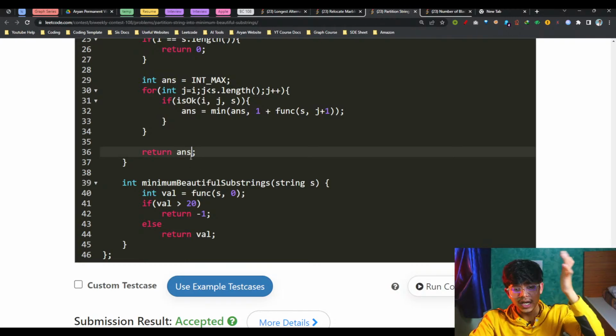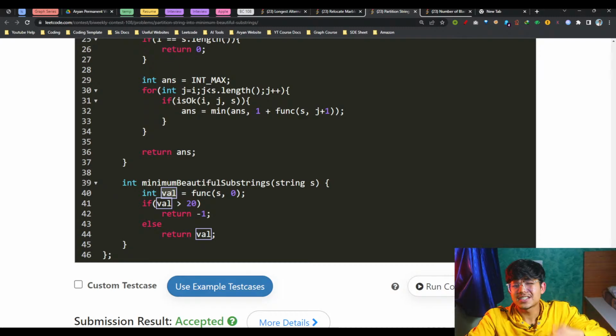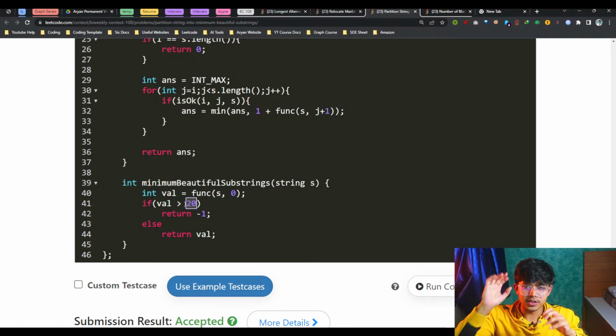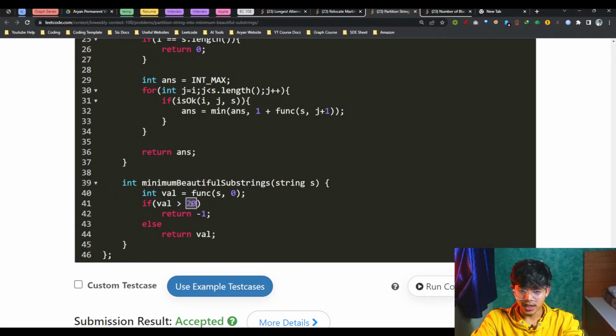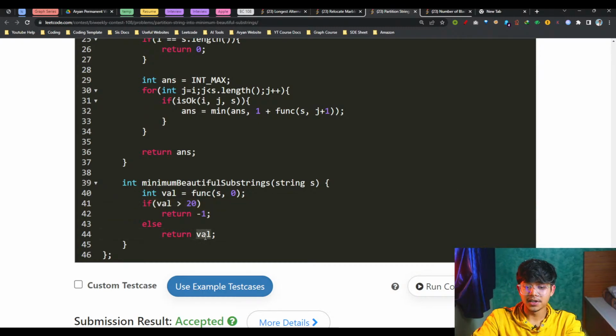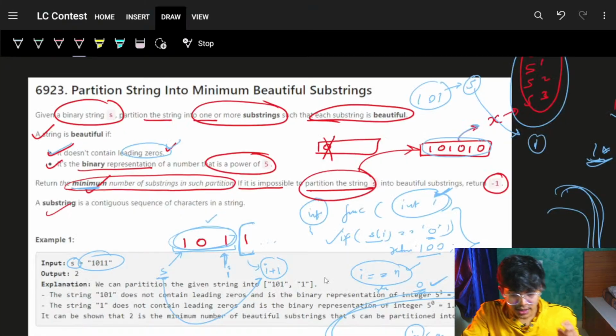Cool. If this answer is more than 15, I just quickly coded it as 20. If it is more than 15, simply return a -1, because it's not possible to partition that. If it is not, simply return that value itself and you will be good to go. That was all for this question.